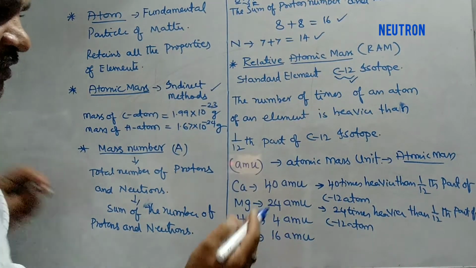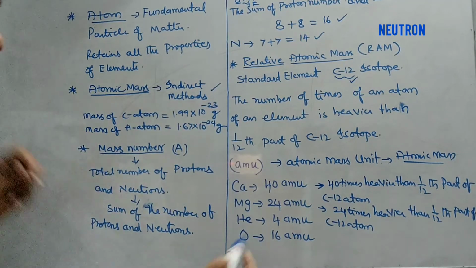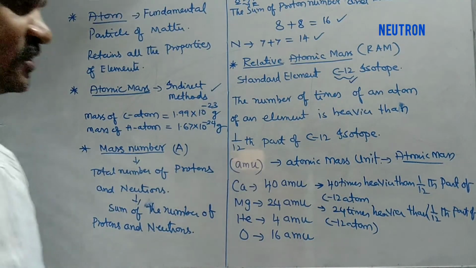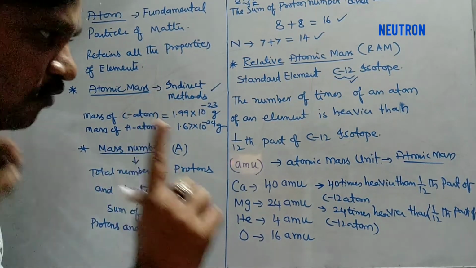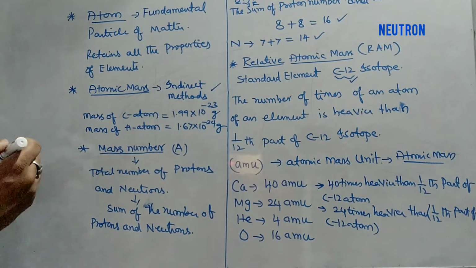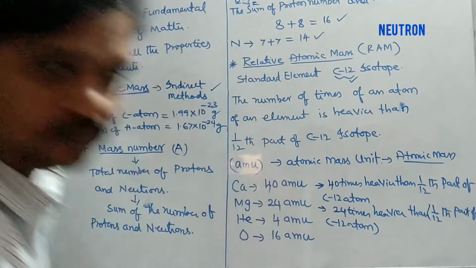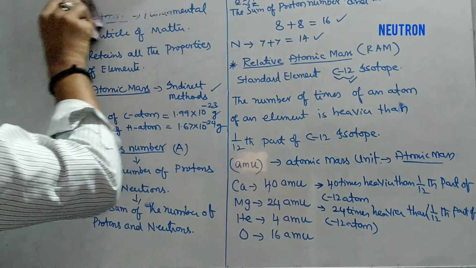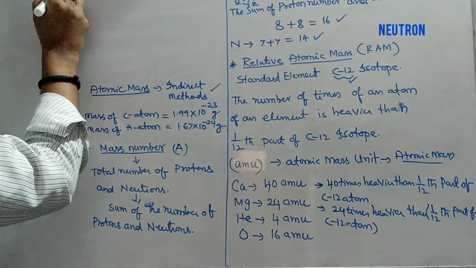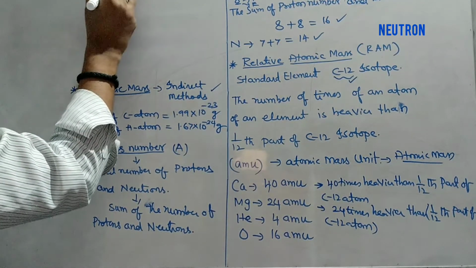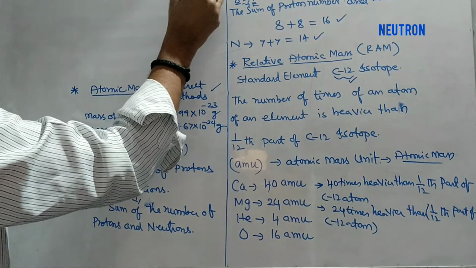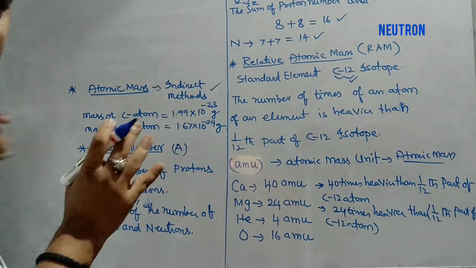Similarly, 4 AMU means 4 times heavier than 1/12th part of C12. So in all cases, it is heavier than 1/12th part of C12. Means AMU is nothing but 1/12th part of C12 atom. So how can we define AMU? 1/12th part of C12 isotope or atom. This is called AMU.